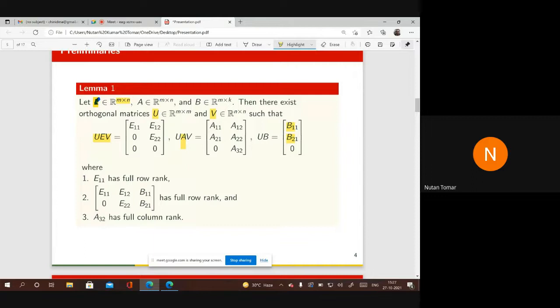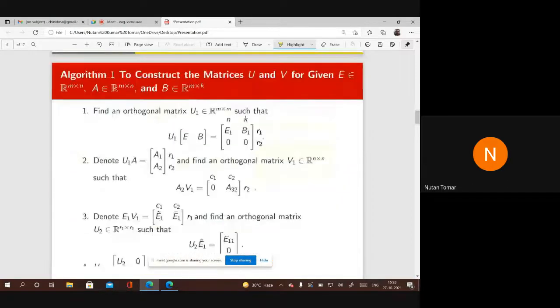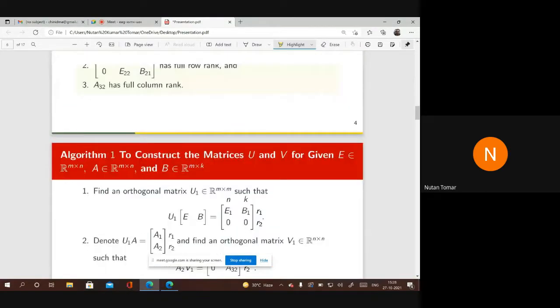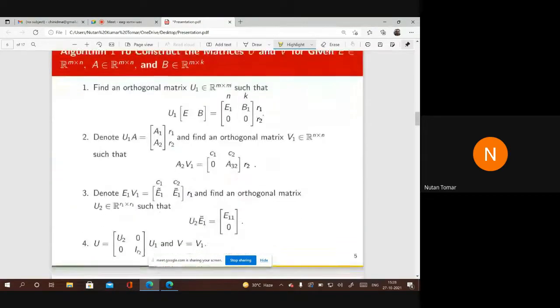First property, E11 has full row rank. And this combination, this part of E and this part of B, has also full row rank. And this matrix A32 has full column rank. And this we can achieve very easily by the application of SVD. What is the algorithm? I have skipped the proof. The proof I have summarized in the form of this algorithm.